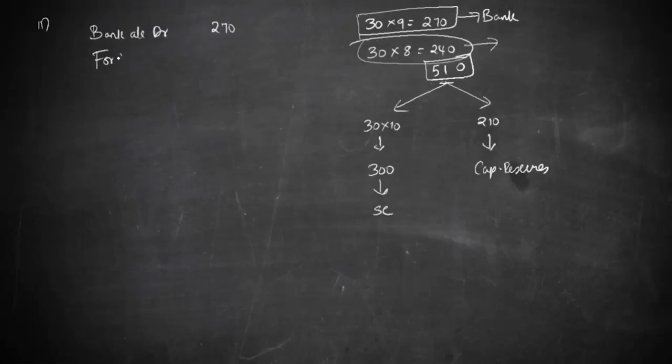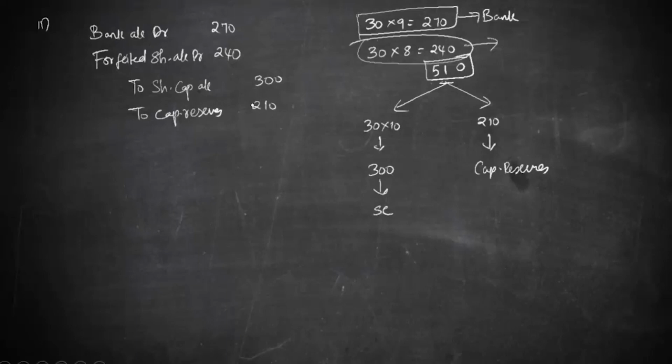Forfeited shares account debit 240, and credit goes to share capital account 300, because it is reissued, and to capital reserves, that is the balancing figure, 210. We have to say 30 forfeited shares have been reissued at 9 as per board resolution, and the profit on reissue is transferred to capital reserves.